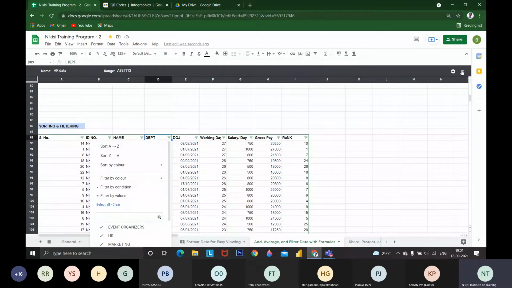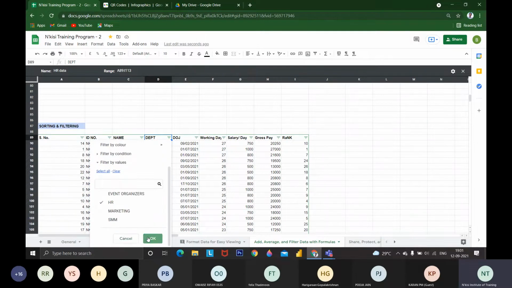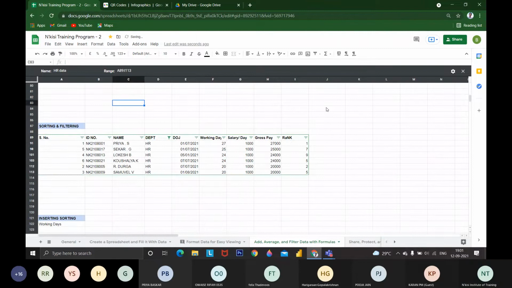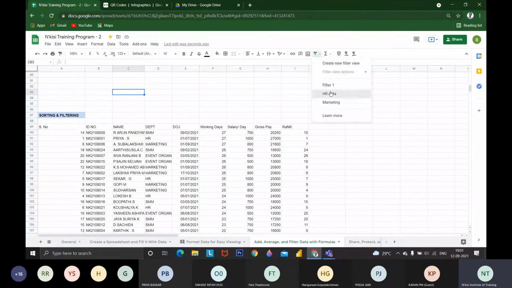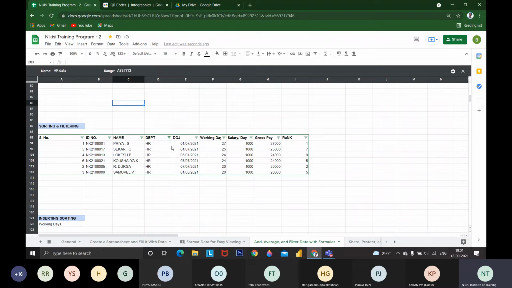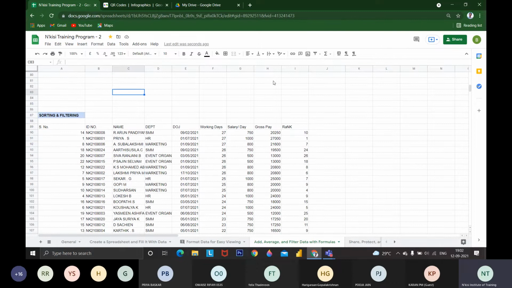Okay, while this black arrow is there, whatever changes are made will appear. It will be like recording. If I apply those things and edit, it will be recorded. Whatever you want to filter, you can filter and you can name it. You need not apply the filter again and again in the entire data.